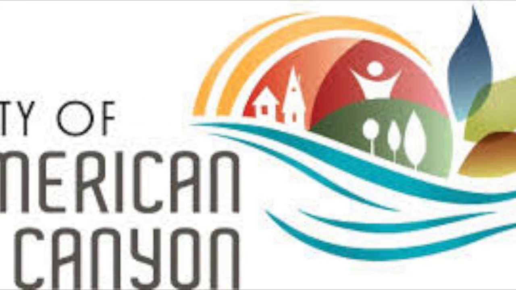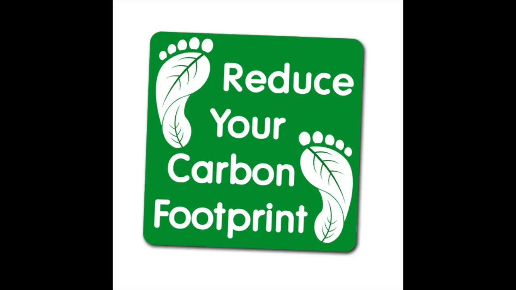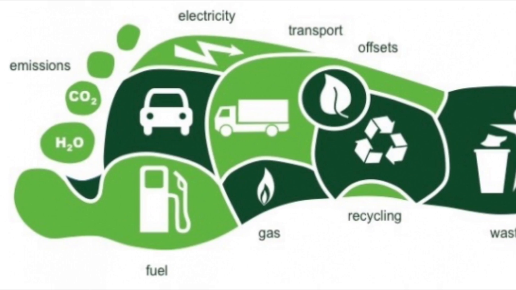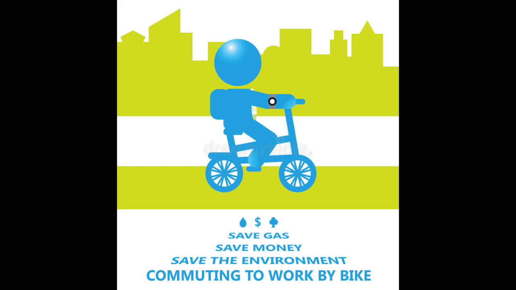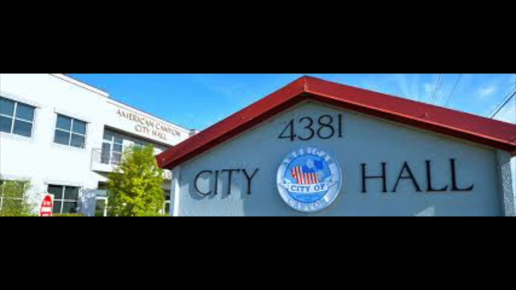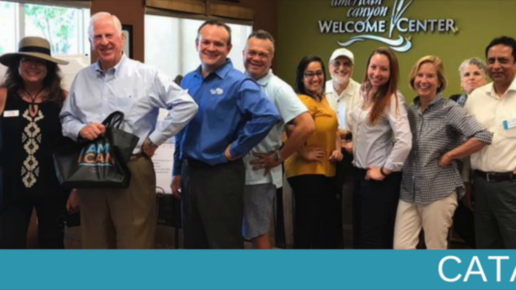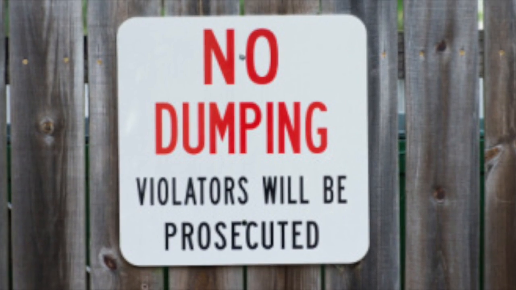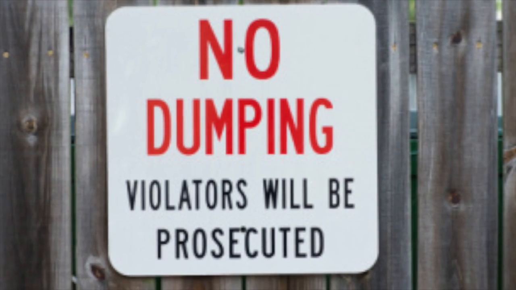There are many things that the community of American Canyon can do to reduce carbon emissions and prevent ocean acidification. One of the simplest things that we can do is carpool, bike, or walk to school or work. We live in a small enough town where this is a possibility. Not only will this help you save money on gas, but it will also help the environment a ton. Another overlooked solution to reduce ocean acidification is pushing our local government to change policies in order to solve the problem. If they establish harsher punishments for destroying the environment, it is almost guaranteed that people will stop.